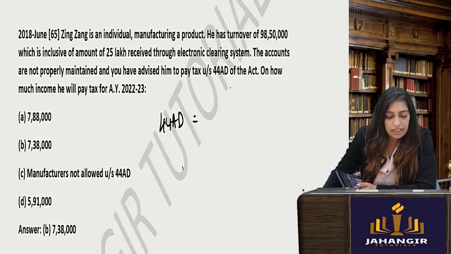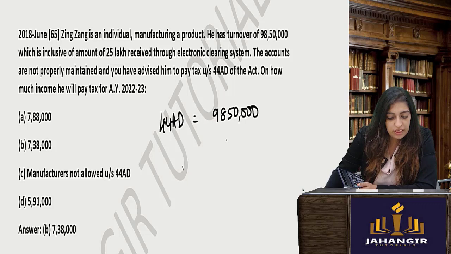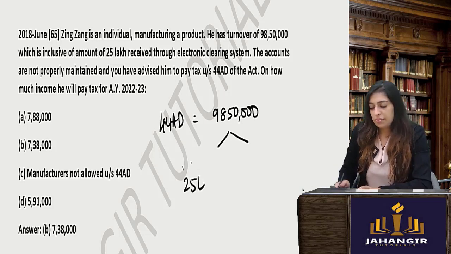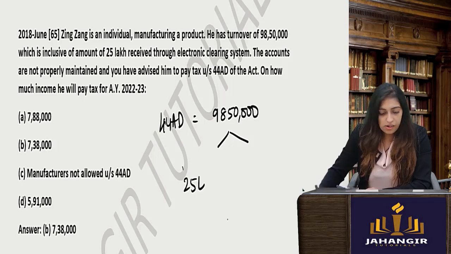Okay, so he is obviously 98 lakhs 50,000, out of which, if it is pure 98 lakh 50,000, brilliant, you will take 8%. But they are saying out of 98 lakh 50,000, 25 lakhs is through electronic systems. Any electronic systems you will have to pay for the lesser tax, that is 6%. So that will be 1 lakh 50,000.